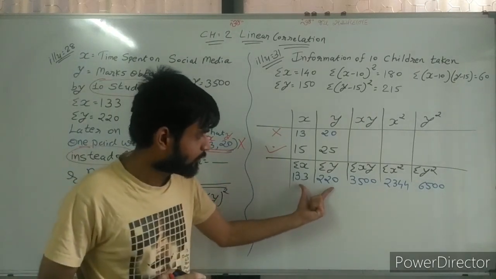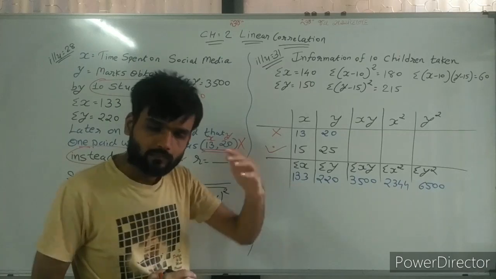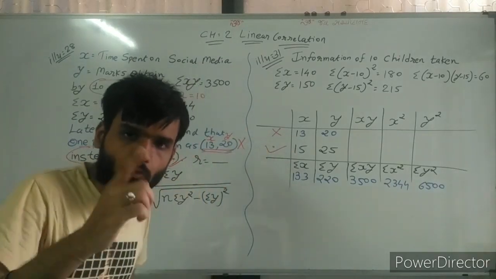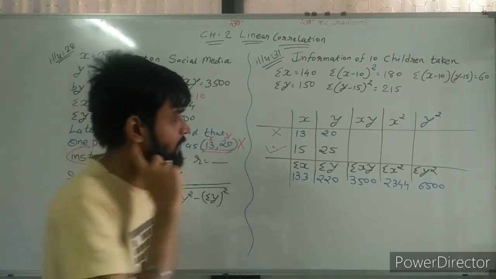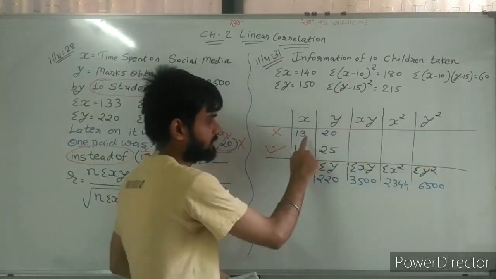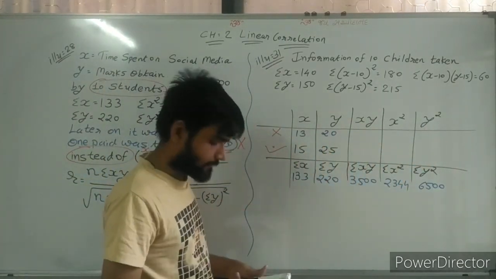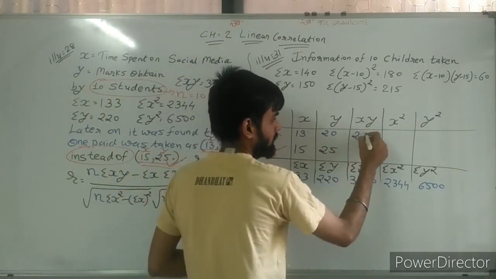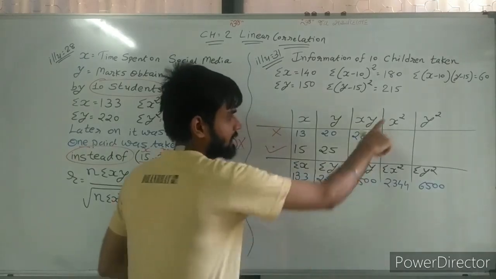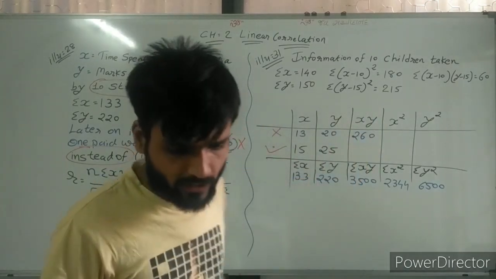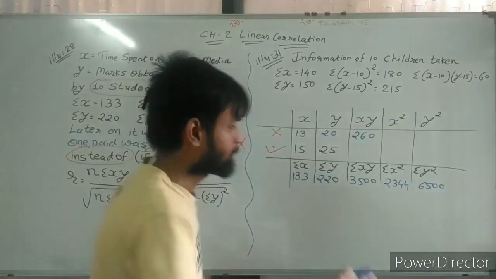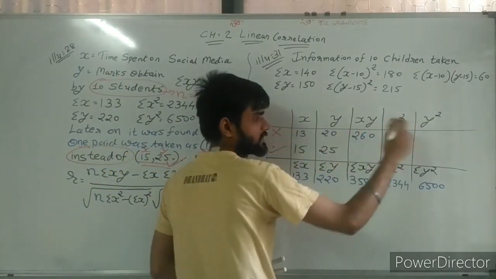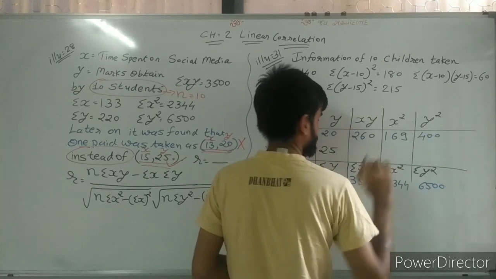So, sir, we want to correct this also. We are taking it later. First of all, what we are doing, try to understand. We are finding these things: X, Y, multiplication of X and Y. 13 to 26. Sir, X square. We need X square. So 13 square, 169. 20 square, 400.